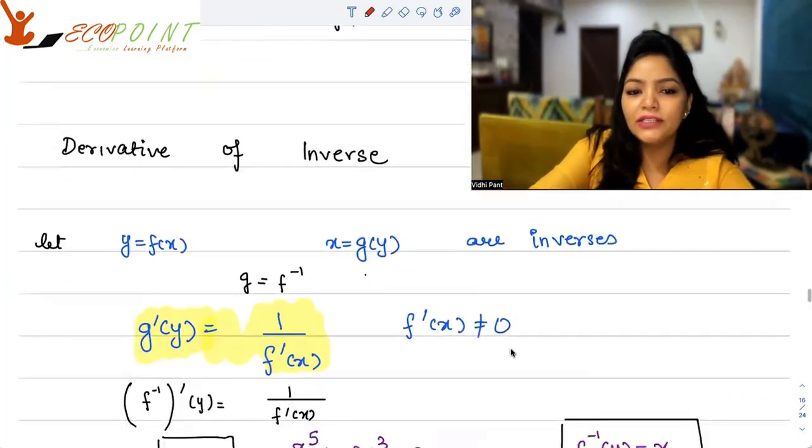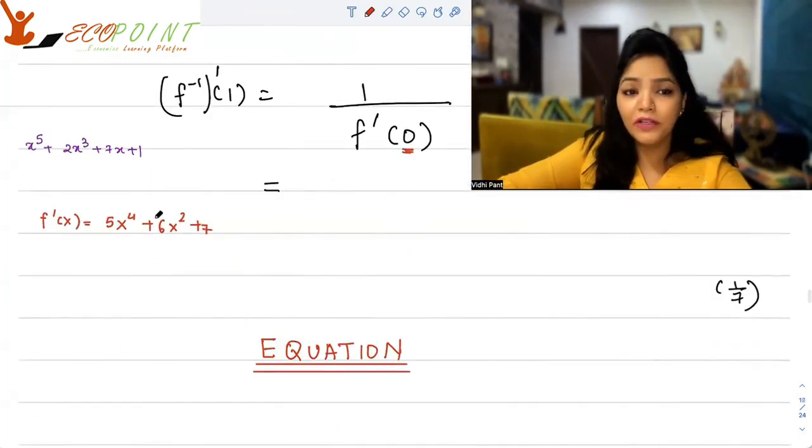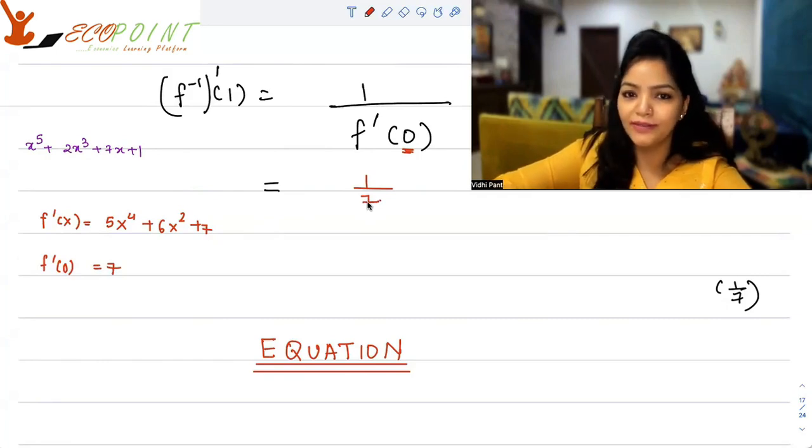F dash in this case, since the function is x to the power 5 plus 2x cubed plus 7x plus 1, f dash x will be 5x to the power 4 plus 6x squared plus 7. So that means f dash at 0 will be equal to 7. So which means my derivative of the inverse function at the value 1 is 1 upon 7. And that's going to be your answer.